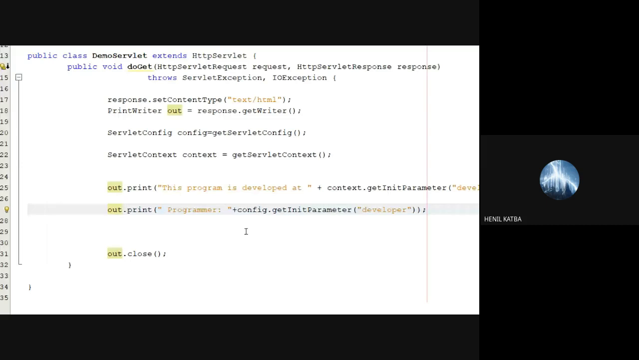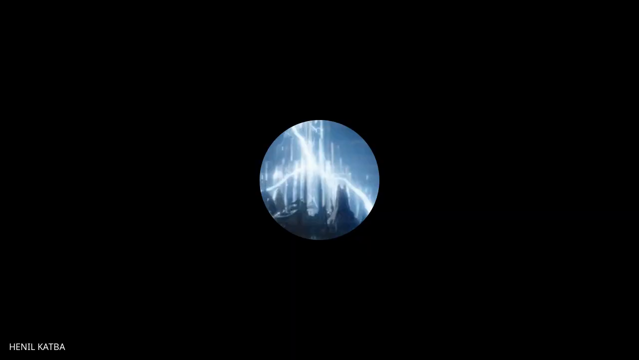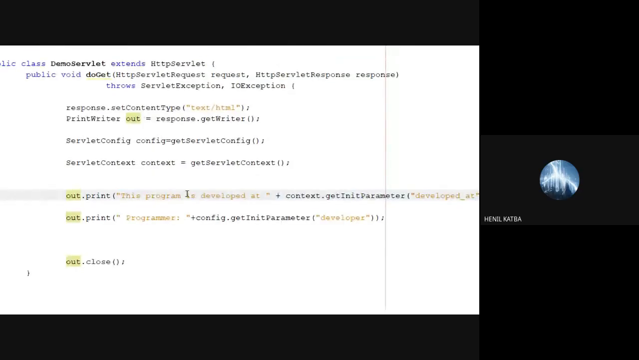Okay, and context parameter, if you look at, we have two context parameters. One of it is developed at. So I can display this too. Is it clear? Is it clear? This is my demo servlet.